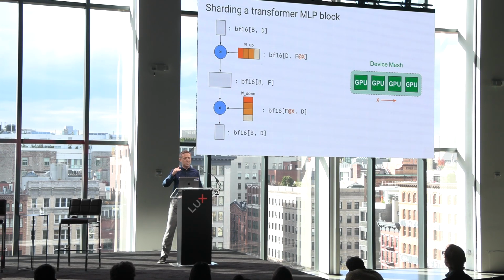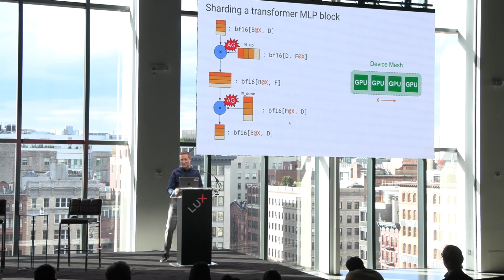When I say different processors, I'm going to imagine that all the chips you have, here there's just 4, are in what I call a mesh. A device mesh is like an ND array of devices. In this case, it's just a one-dimensional array of devices. And we've named this axis that we've organized them on, this axis X. So I'm going to write here, we're sharding this array on its second axis over this X axis of the mesh. And here we're sharding on the first axis. Okay, more technical than other talks.